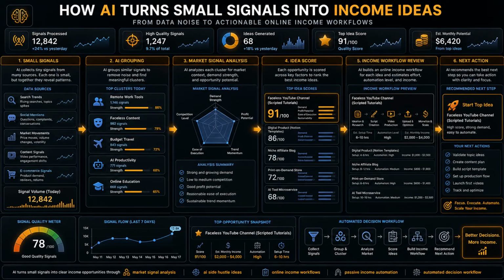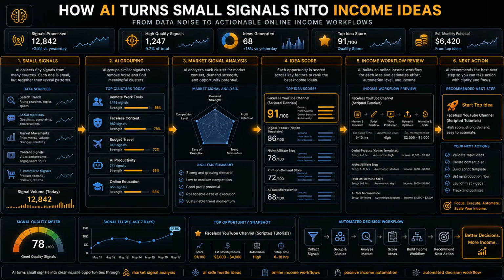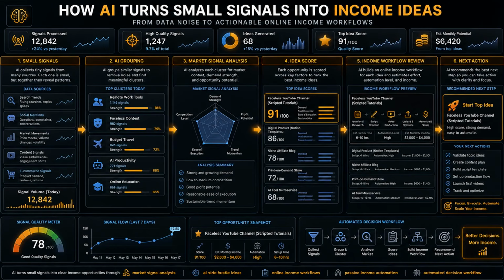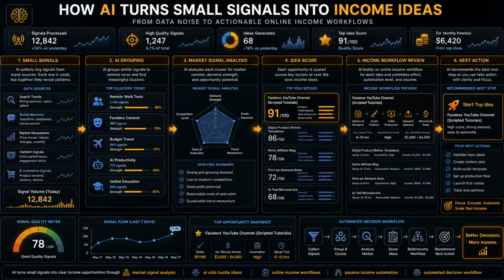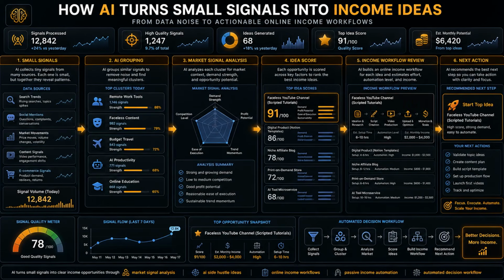In a visual diagram, this process is easy to imagine. On the left side, small signals enter the system. In the middle, AI groups them, scores them, and checks whether they support the same direction. On the right side, the best ideas move into a review board. Each card can show demand level, effort level, risk level, and next action. That kind of structure is more useful than a long list of random ideas.